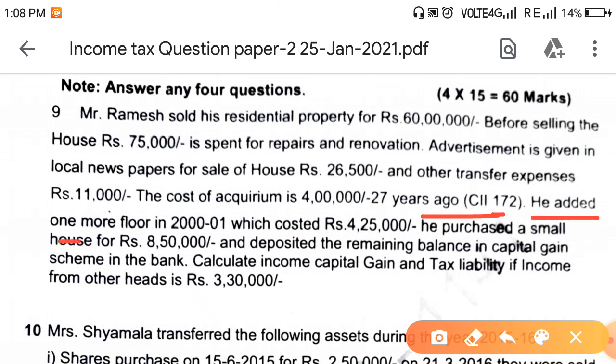He added one more floor in 2001, but this CII is related to before the purchase, 27 years ago. Don't consider this CII, this is wrong information. So one more floor he has added in 2000 and 2001.